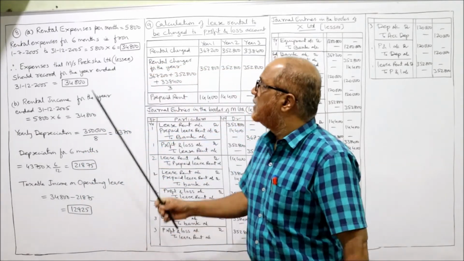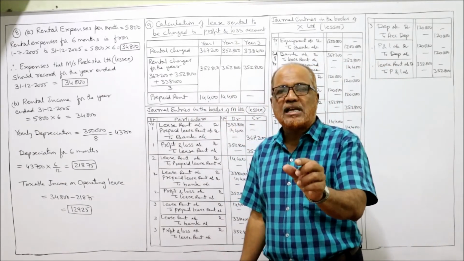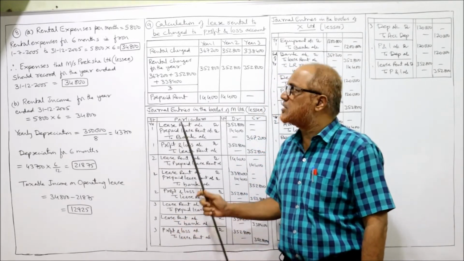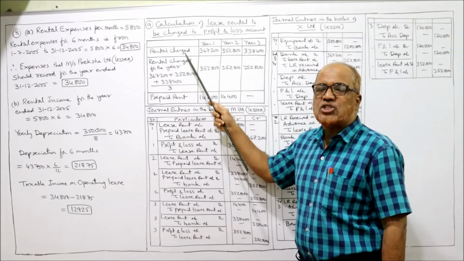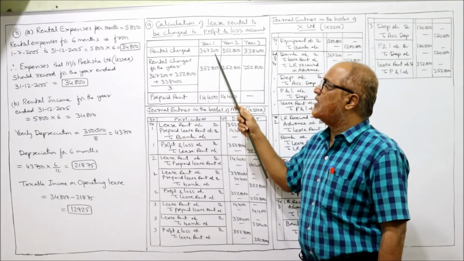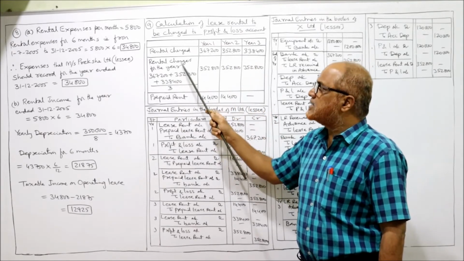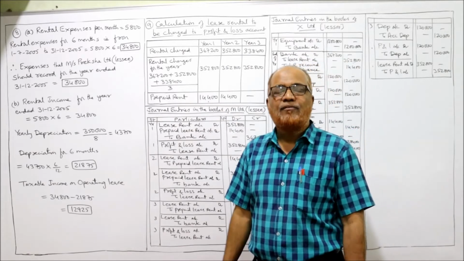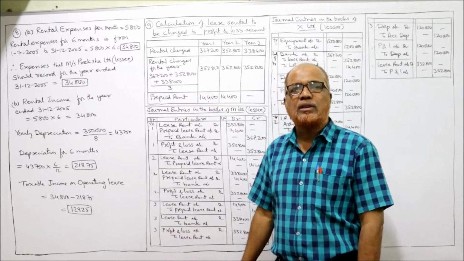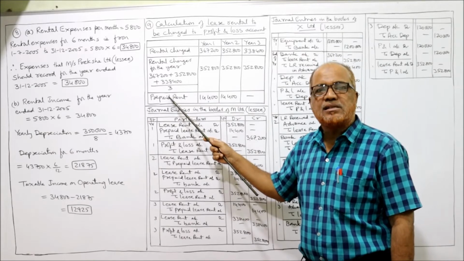First of all, calculation of lease rental to be charged to profit and loss account. How much is the lease rental chargeable to profit and loss account every year? That we'll calculate first. Year 1, 2, 3, rental charged. Rental charged by the lessor is 3,67,200 first year, 3,52,800 second year, 3,38,400 third year. Now rental charges for the year. So we have to calculate the average rental charges per year.